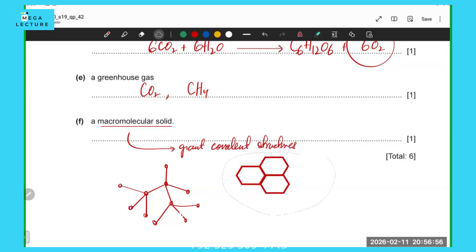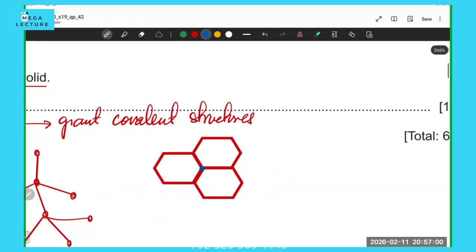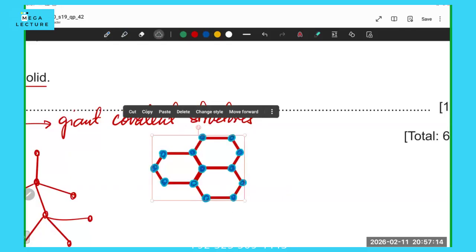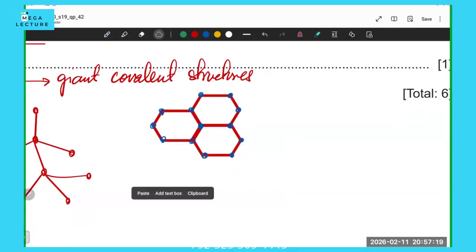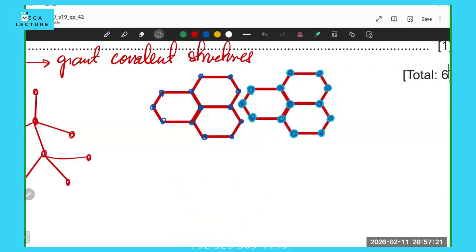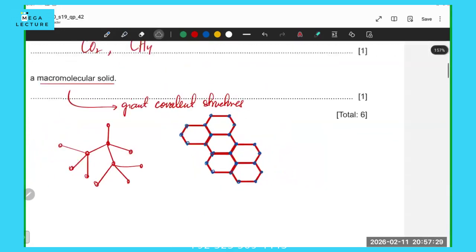It's a sheet-like structure where each carbon atom in the middle is only bonded to three other carbon atoms, not the side ones, the middle ones. It just continues endlessly with more and more carbon atoms in a sheet-like structure.